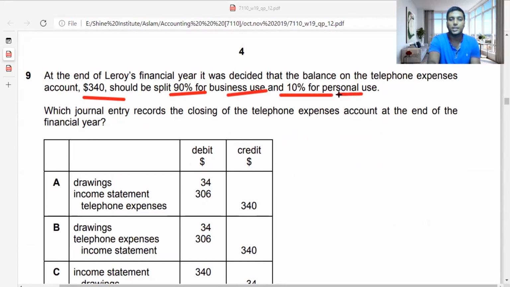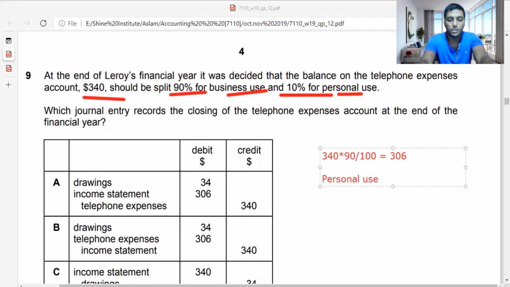Now you need to understand, guys, that 90% of 340 goes towards the business. So I divide 340 by 100 and multiply by 90, which is 306. What is the personal use he has taken? Personal use is also known as drawings. Whenever you take something for personal use, you need to know these basic double entry steps.